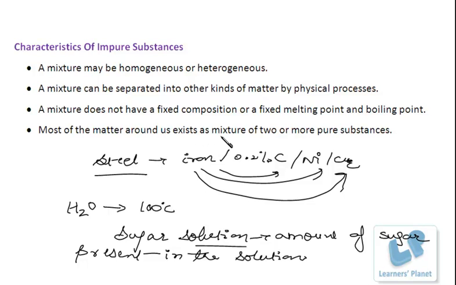Most of the matter around us exists as a mixture of two or more pure substances. Say air is a mixture, milk is a mixture, blood is a mixture, right? So a mixture is what? It is an impure substance. So these are the characteristics of impure substances. Now let's discuss mixtures in detail. How many types of mixtures are there? There are homogeneous mixtures and heterogeneous mixtures. What is the difference between the two?